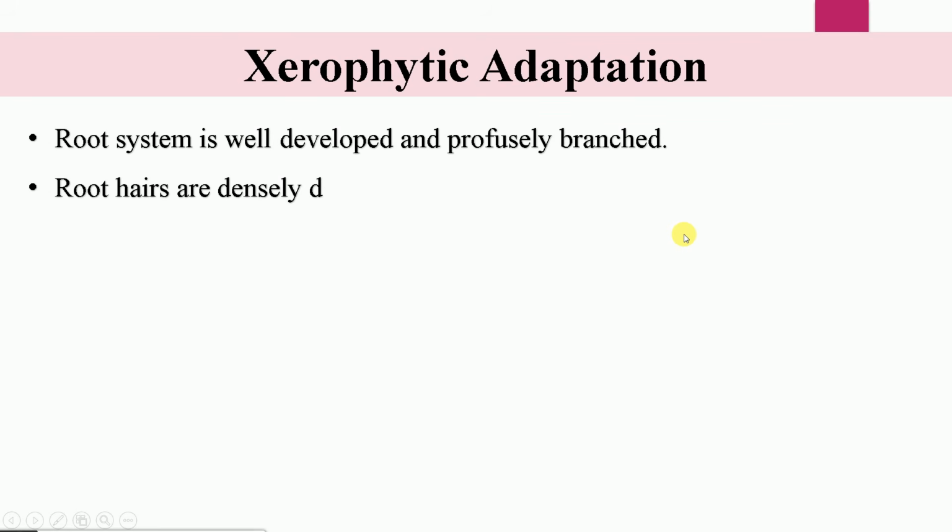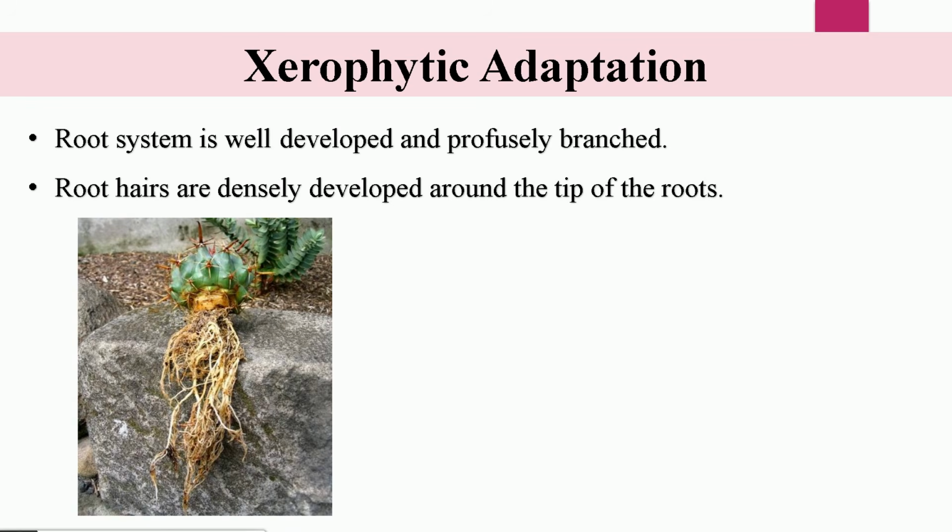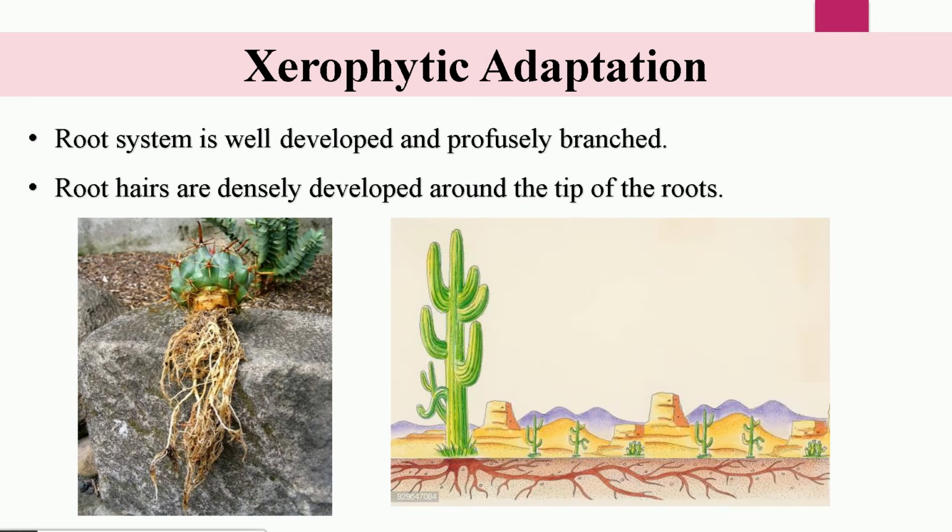As for xerophytes, the root system plays a vital role in their survival, and it is very well developed and profusely branched. The root hairs are densely developed around the tip of the roots. The root system is much more developed than the shoot system. And you can see in this figure, the root is much more branched and it is distributed over a large place to absorb every drop of water in that particular area.